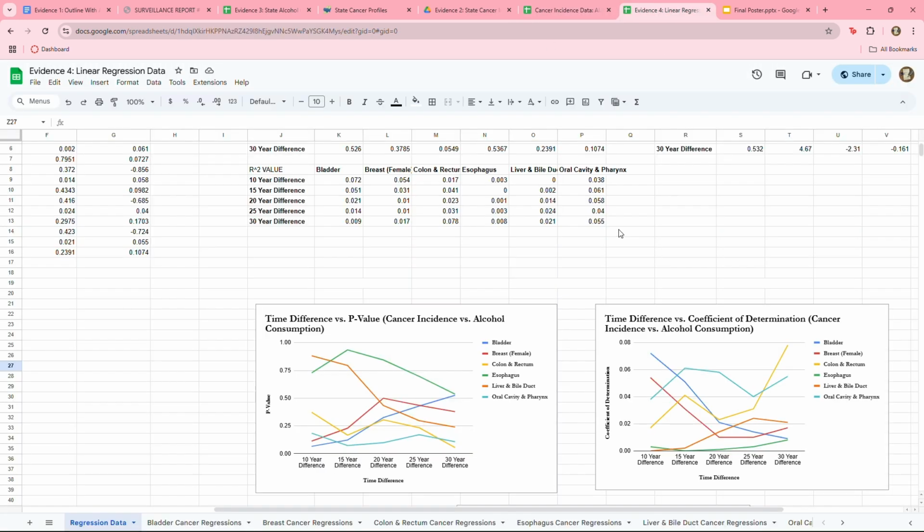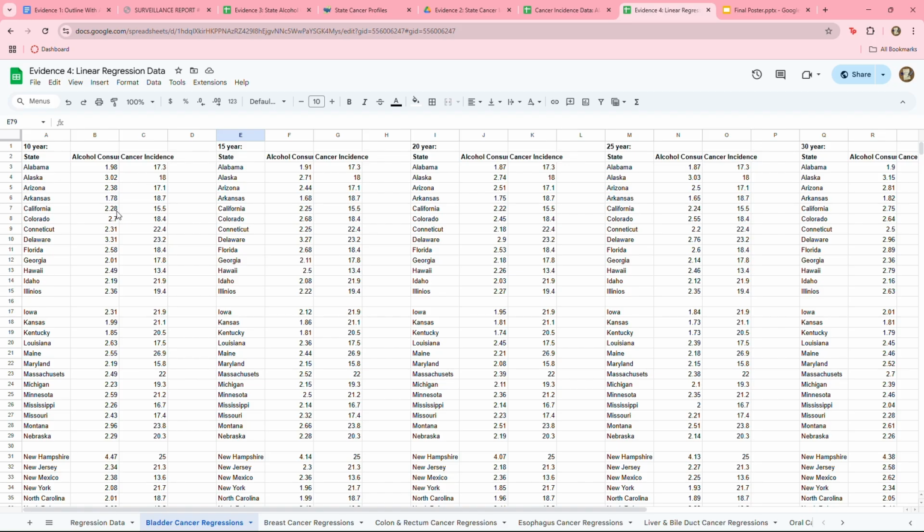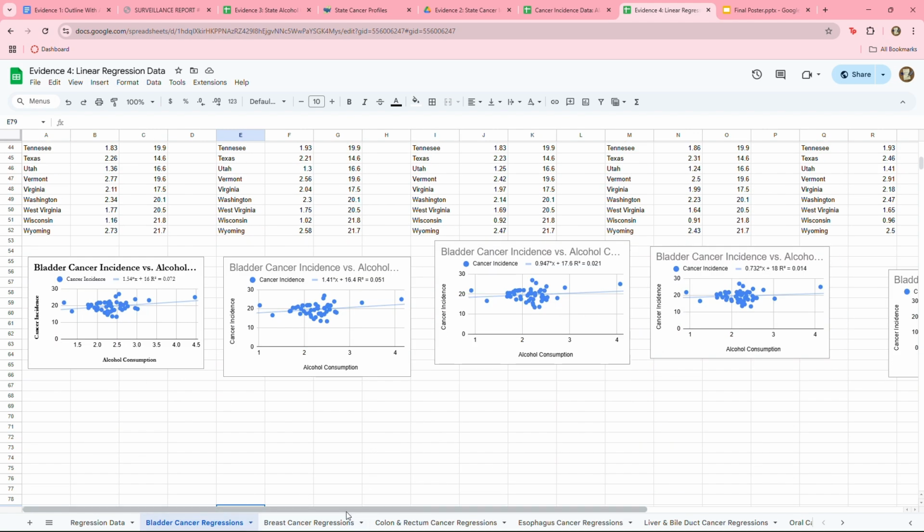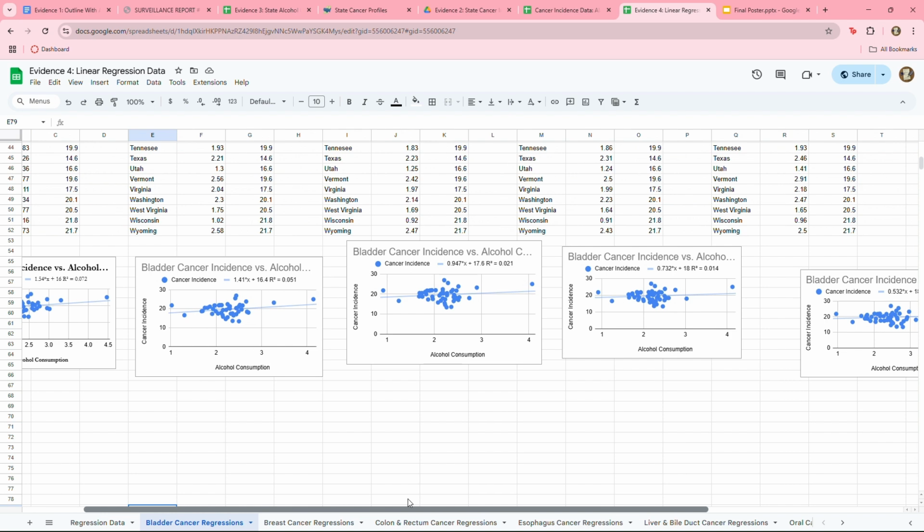So I compiled all of that data eventually into a very large data set where I brought in all of that data, breaking it down by establishing a time buffer. As might be common sense, I established in my literature review that for alcohol attributable cancers, they take a significant amount of time, typically 15 to 30 years, to establish a correlation. I also added a 10-year buffer to see if there was anything I could generate that was unique there. I generated regressions for each time buffer, as you can see here, specifically just in this case of bladder cancer.